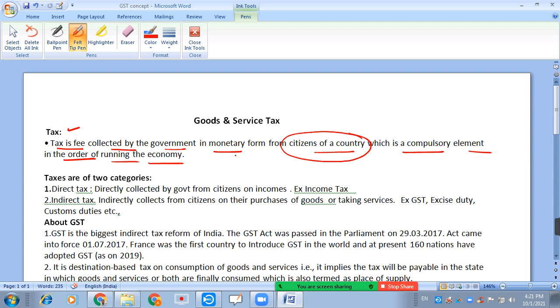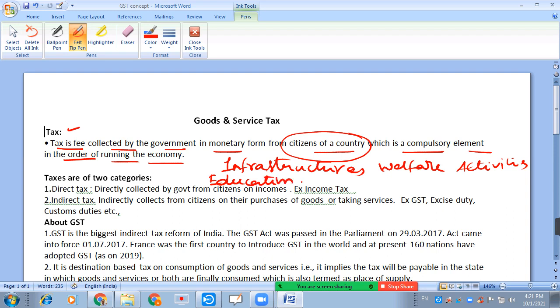For running the economy. Whatever tax is collected by the government can be utilized for infrastructural developments, welfare activities, providing education to weaker sections or poor students, educational facilities, maintenance of hospitals, etc. So, whatever tax is collected from the citizens can be utilized in different ways by the government.